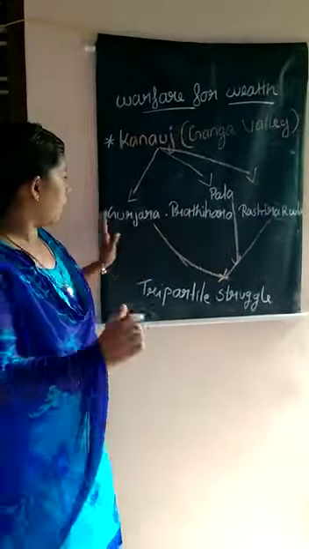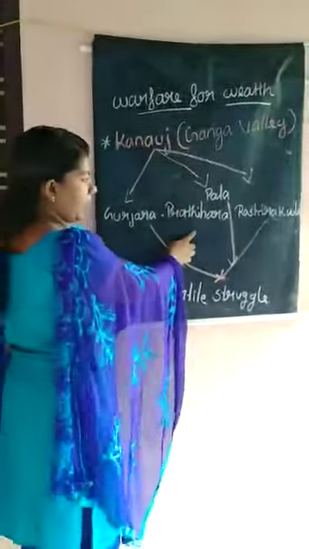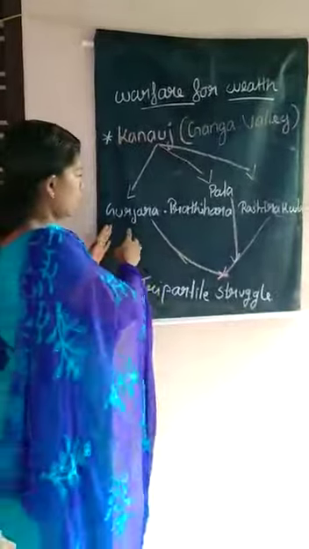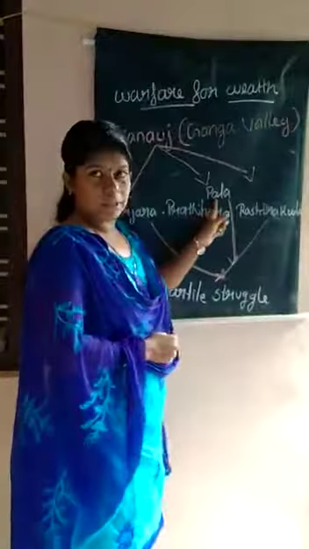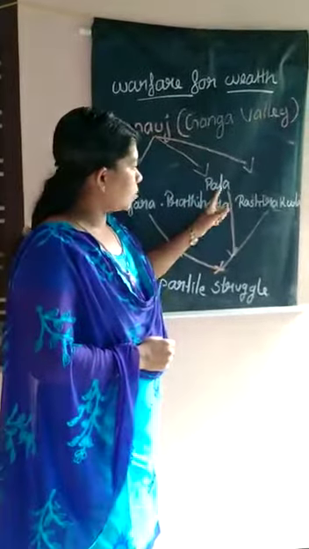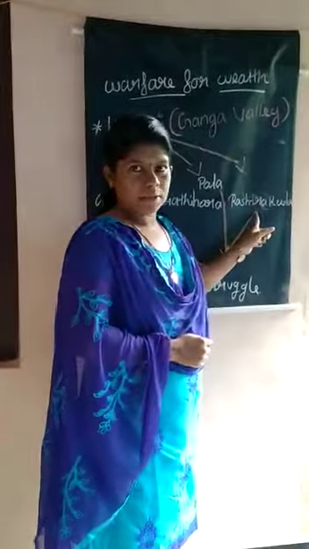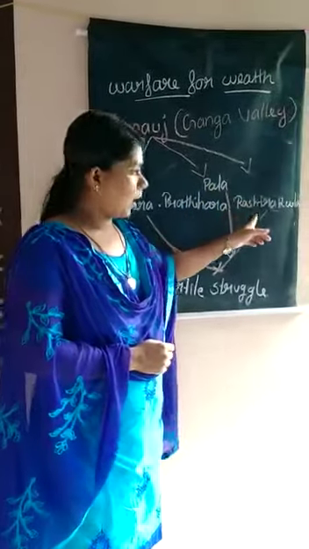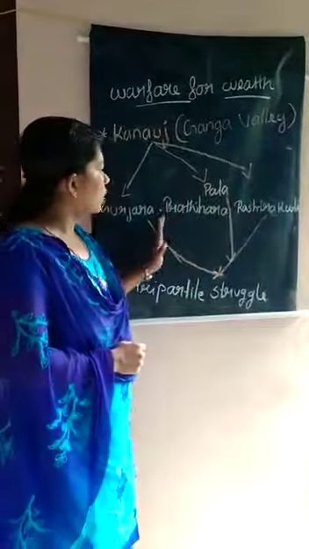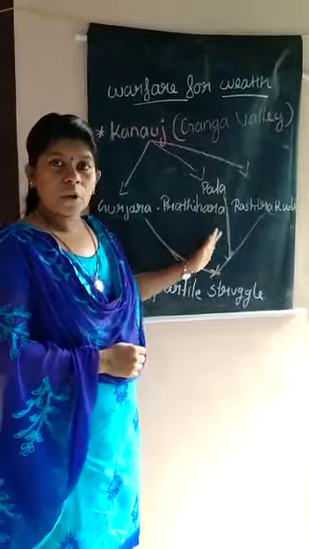Three important powers: the Gurjara Pratiharas, the Pala dynasty and the Rashtrakutas, fought each other. Why did they fight each other?